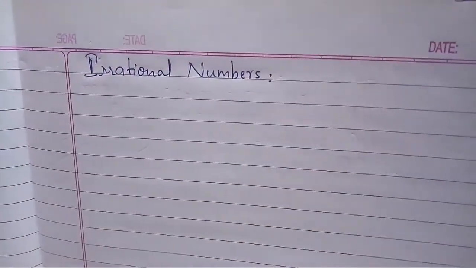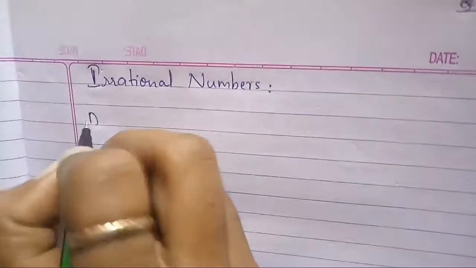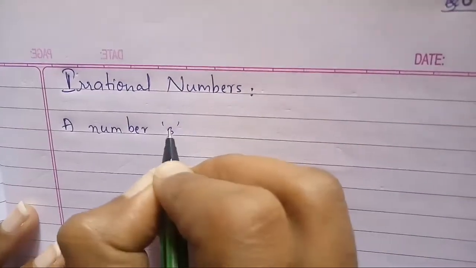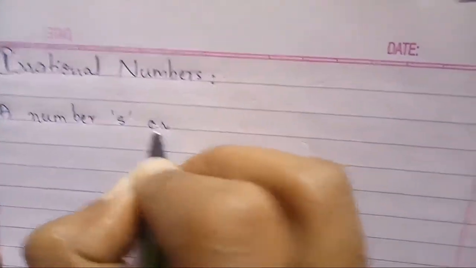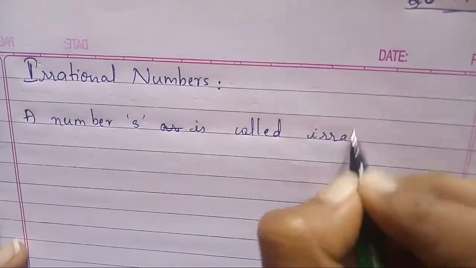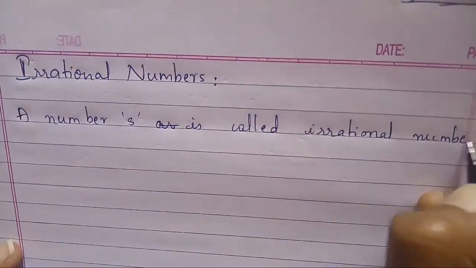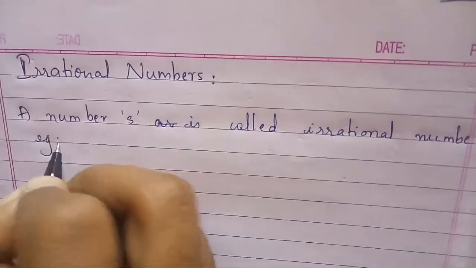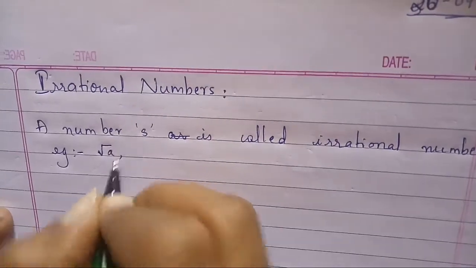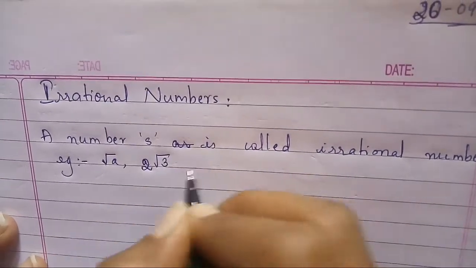Now today's topic, irrational numbers. An irrational number is a number that is not rational, called an irrational number. For example, numbers of the form root a, root 2 into root 3, etc.